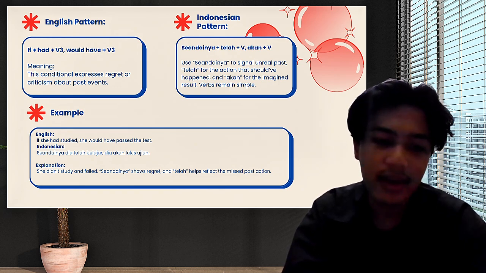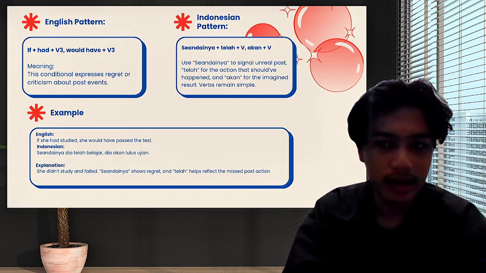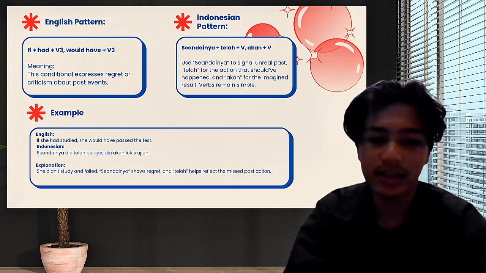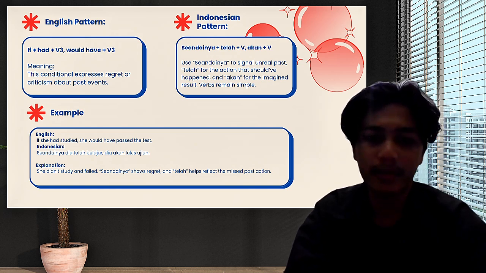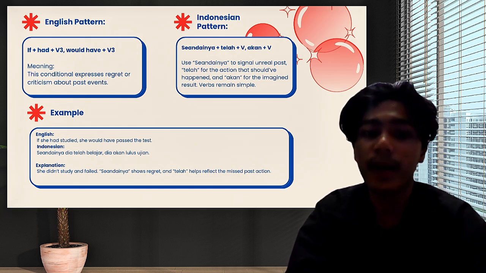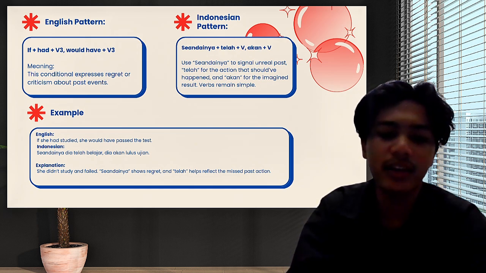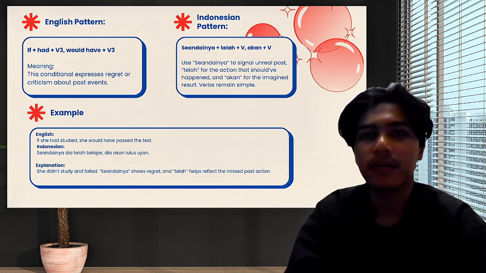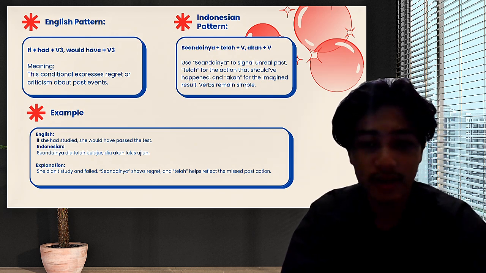This means that this conditional expresses regret or criticism about past events. For the Indonesian pattern it is seandainya plus telah plus verb and akan plus verb. Use seandainya to signal unreal past, telah for the action that should have happened, and akan for the imagined result. The verb remains simple.